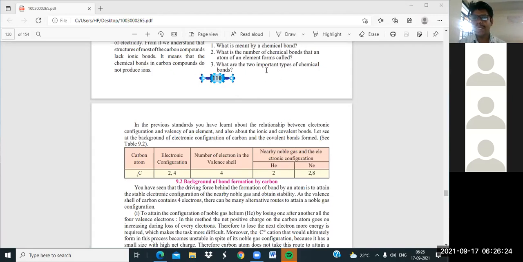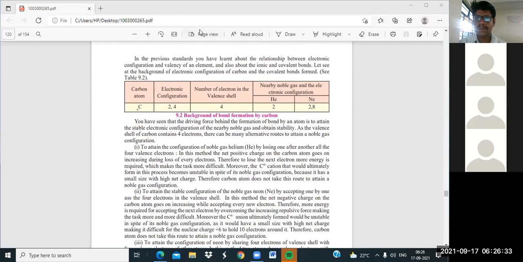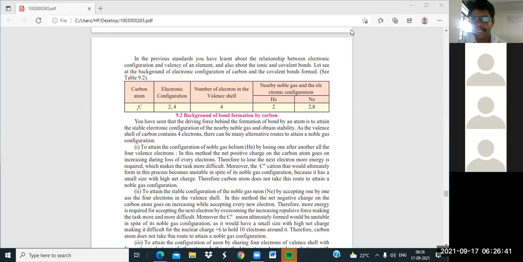And now, what is an ionic bond? Who will tell me? Ionic bond. Okay, I will tell you. When two types of ions, a cation and an anion, combine together and form a bond, that's called an ionic bond. Okay, getting it? Yes or no? Are you getting it? Yes or no? Please give me a reply.